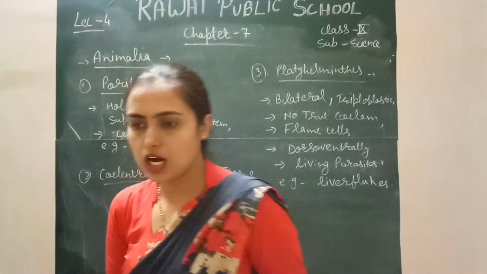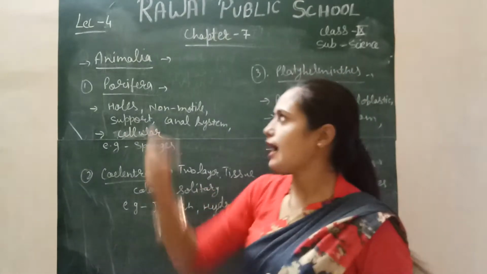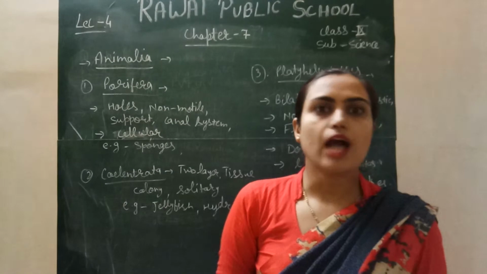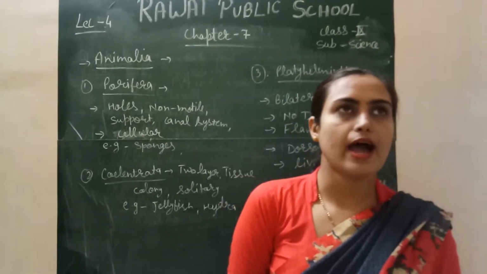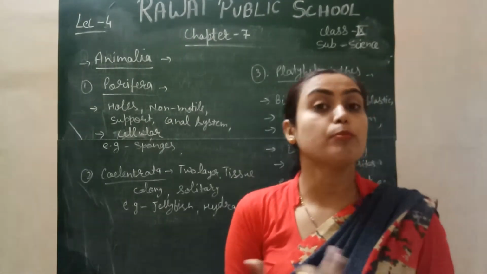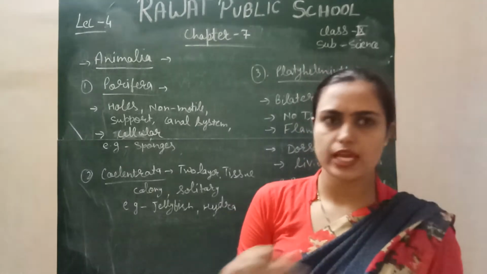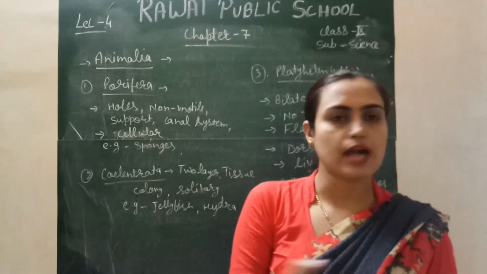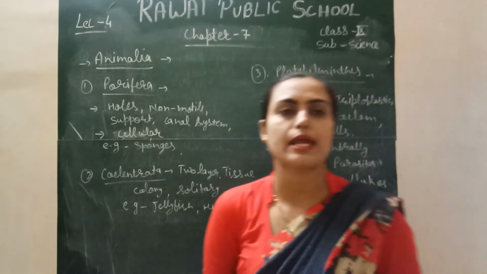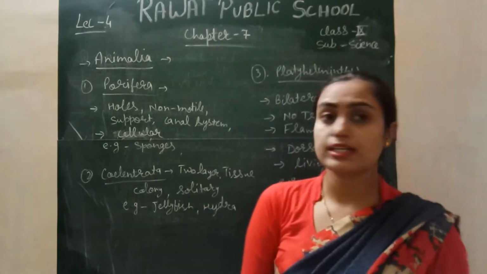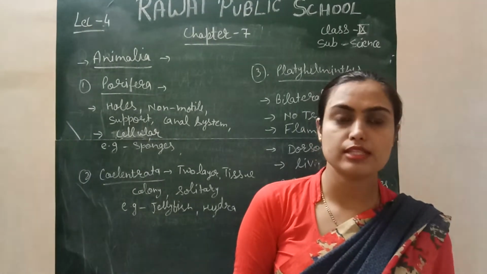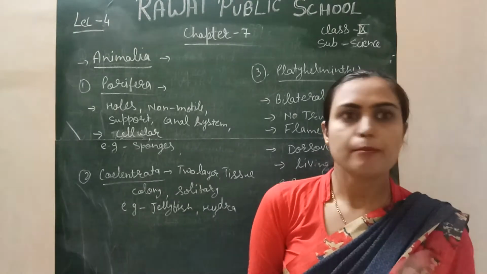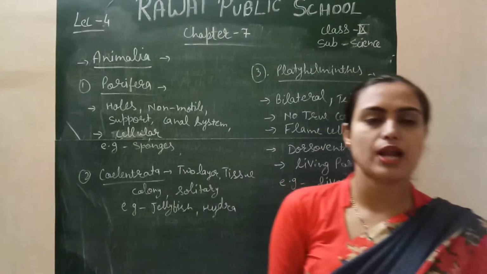Firstly, we all know what the characters of Animalia are. Animalia, or animals, are generally motile in nature, which means they can easily move. If we compare with plants, plants cannot move but animals easily can. Next, animals do not have a cell wall, because plants have a cell wall protecting their plasma membrane.